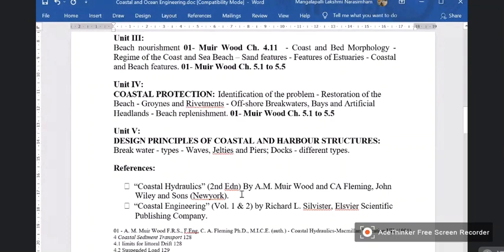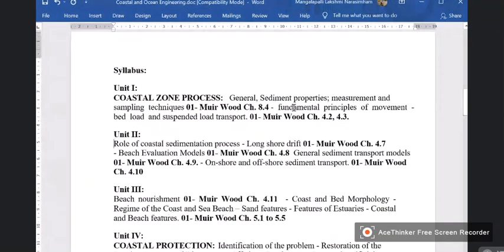Are you able to see the Word file? Yes, sir. Okay.